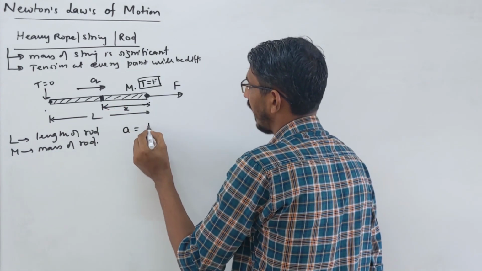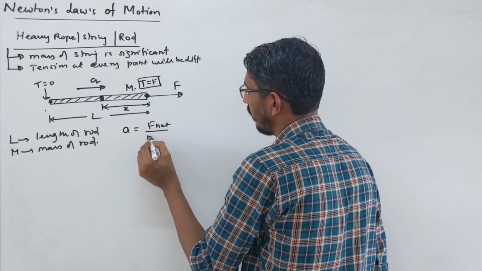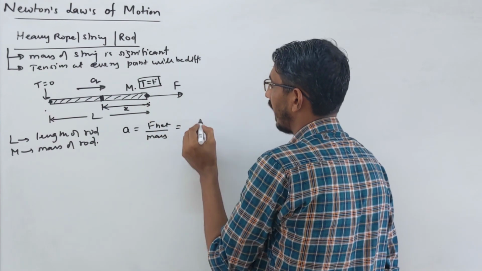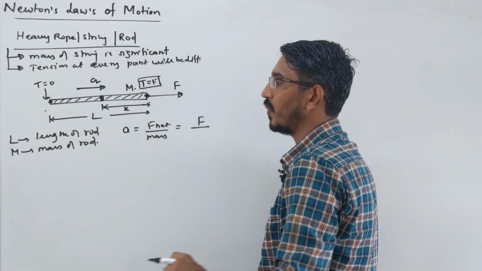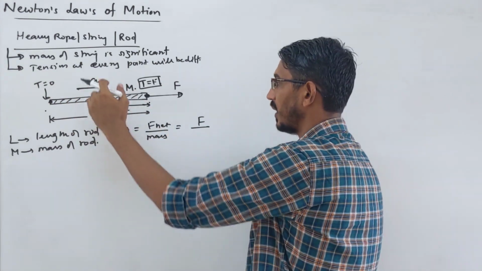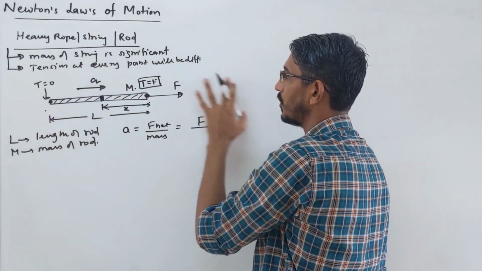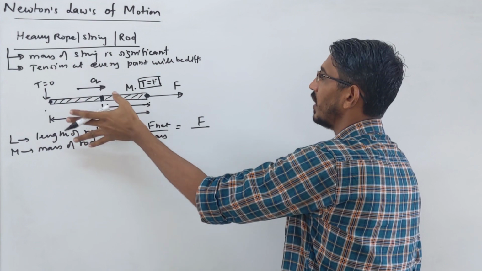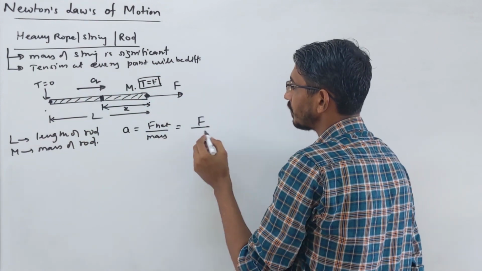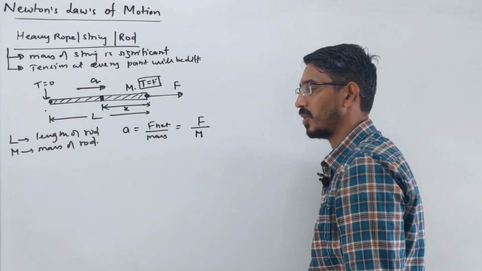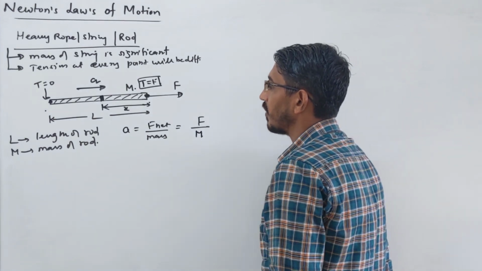What is A? You say F net by total mass. Same formula. So here F is what we applied. No other opposing force, no friction. The weight of this rod is downward; we are talking about horizontal motion. Then we'll talk about vertical motion of this rod also. So A equals F by M. This is the acceleration of the system. Then now we have to write FBD.